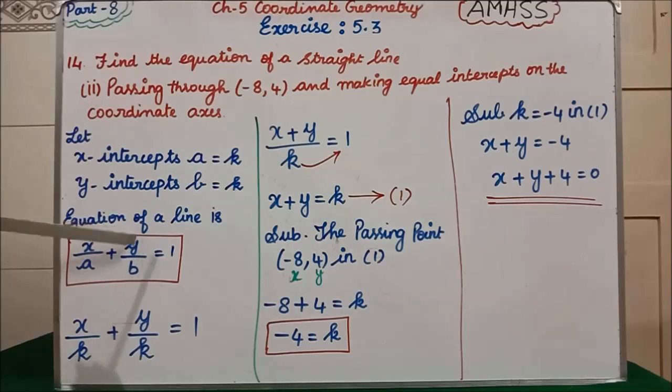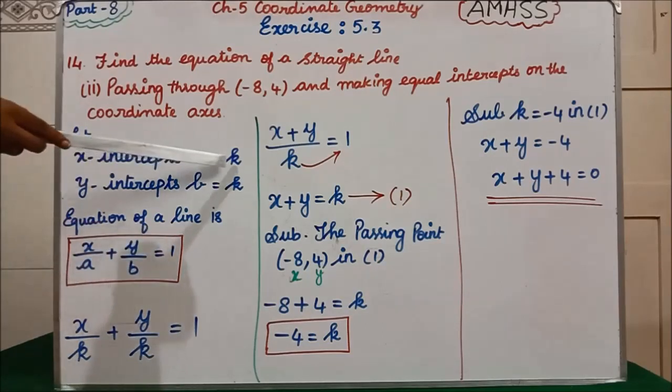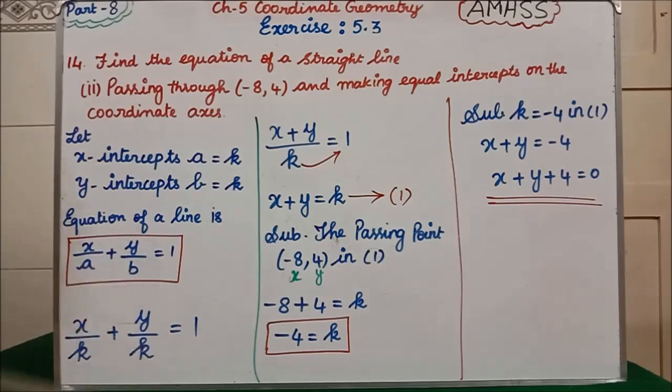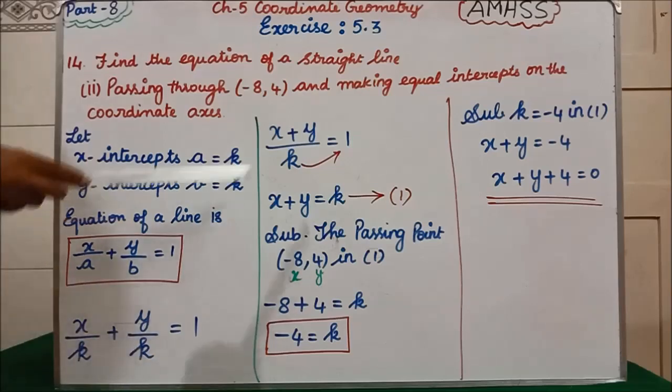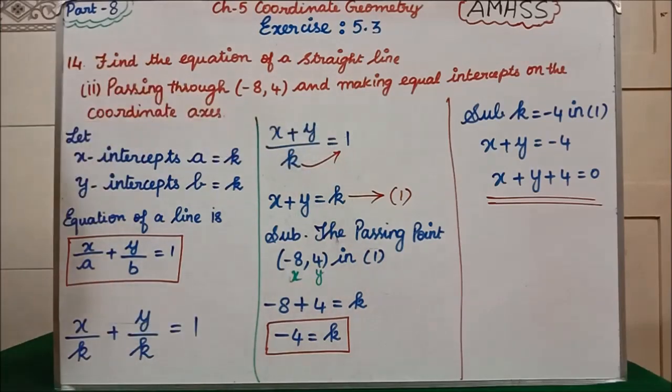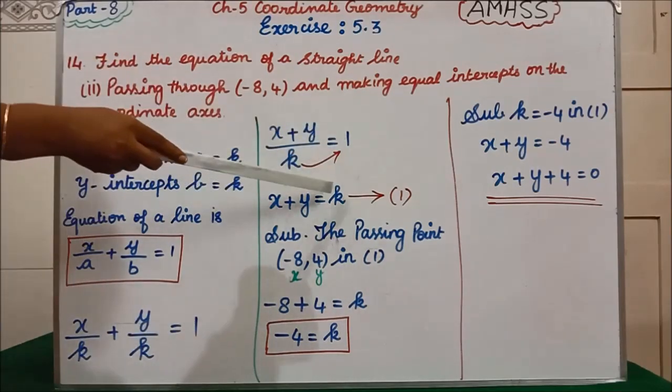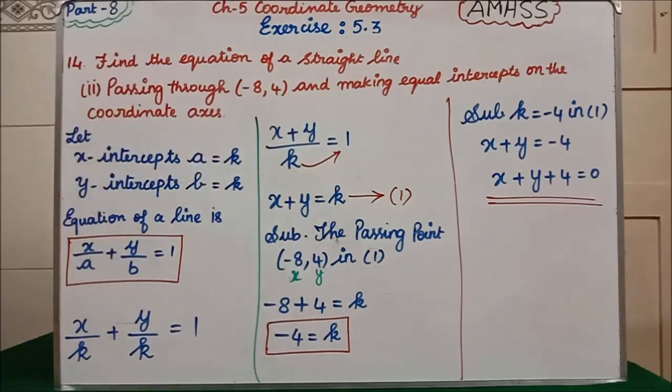The intercept formula is what? x/a + y/b = 1. What is the a value? k. The b value is k. Since both the denominators are the same, what we have to do? We just write 1/k and add the numerators, equal to 1. Now we multiply this, x + y = k. Clear? Now mark this as equation 1.